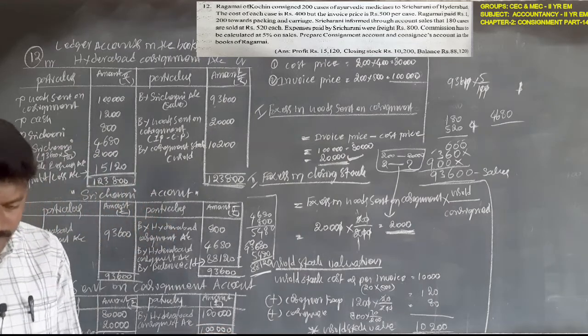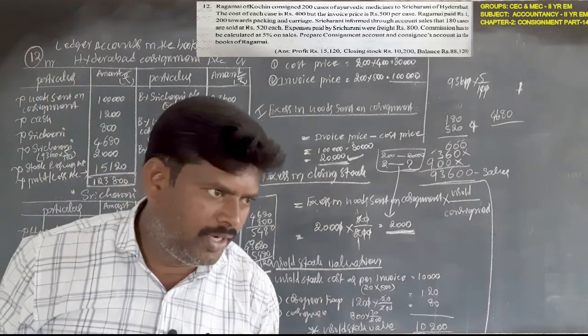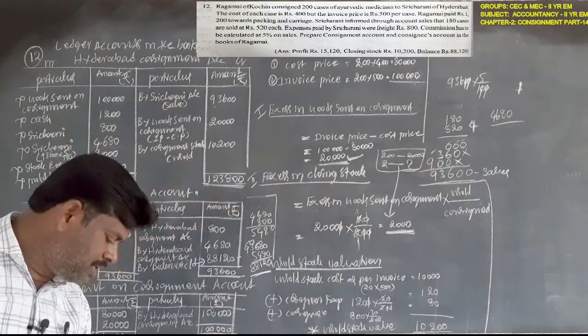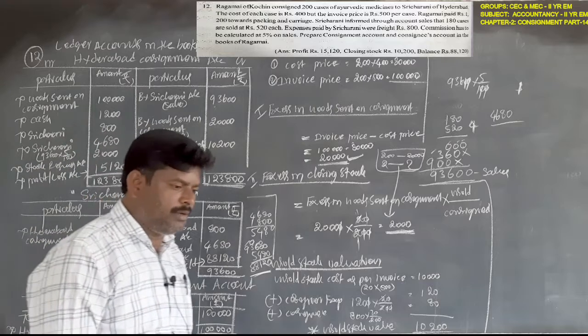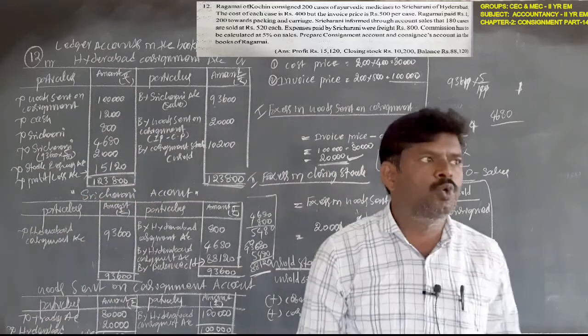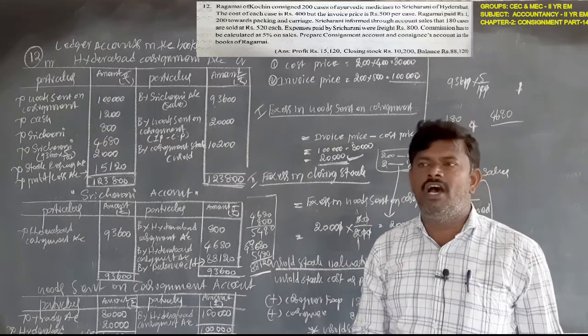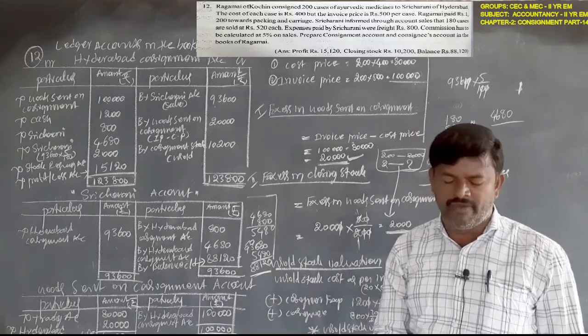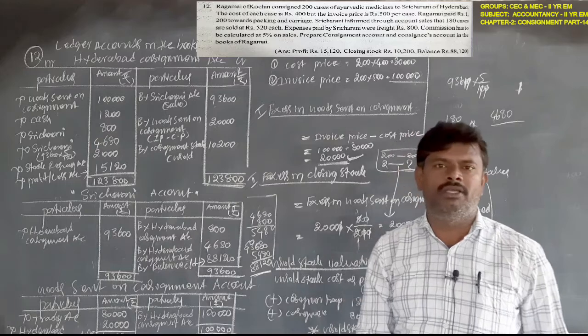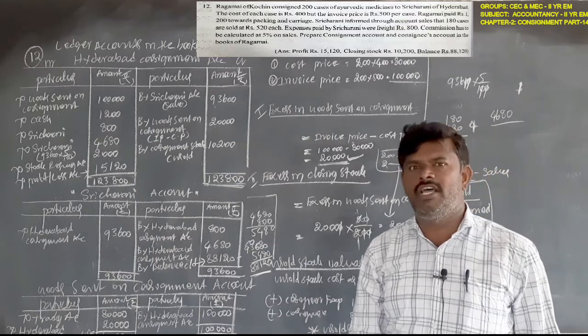Remember one thing: when they give the invoice price, there are certain changes in the consignment account as well as goods sent on consignment only. It does not affect the consignee account, whether invoice price or cost price. The consignee account remains the same.